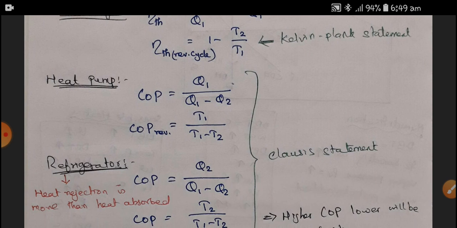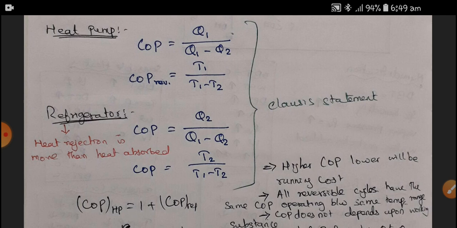The COP of a heat pump is equal to the heat supplied divided by the heat supplied minus the heat rejection, whereas the COP of a reversible cycle is T1 divided by T1 minus T2. The refrigerator COP is the heat rejected divided by the heat supplied minus the heat rejected, where the COP of a reversible cycle is T2 divided by T1 minus T2.